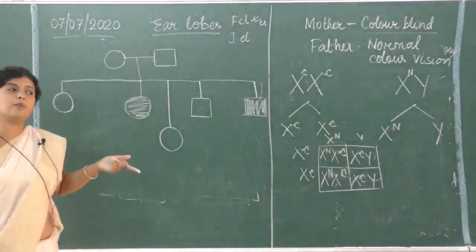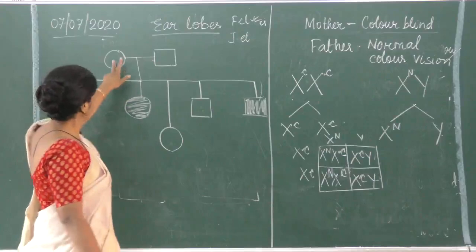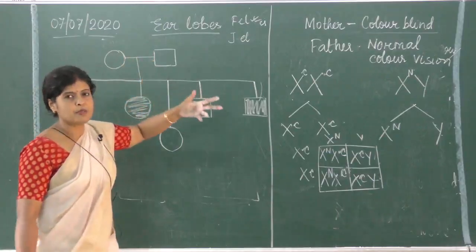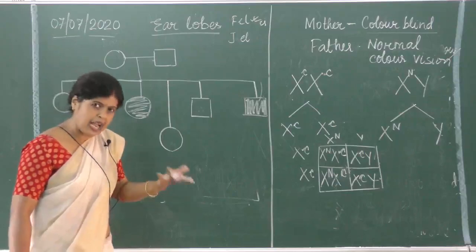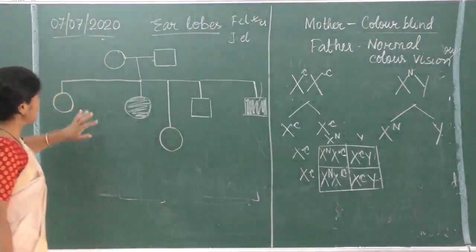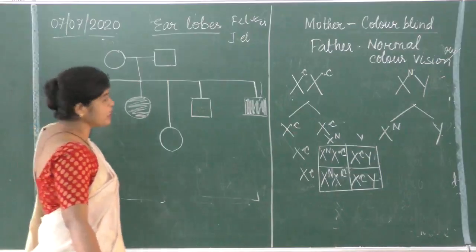Same thing happens in our blood group also. Is it all right? Suppose mother is A, father is B, the baby who is born is O. It happens. Next class I will show. Okay, so here what could be the possibility?